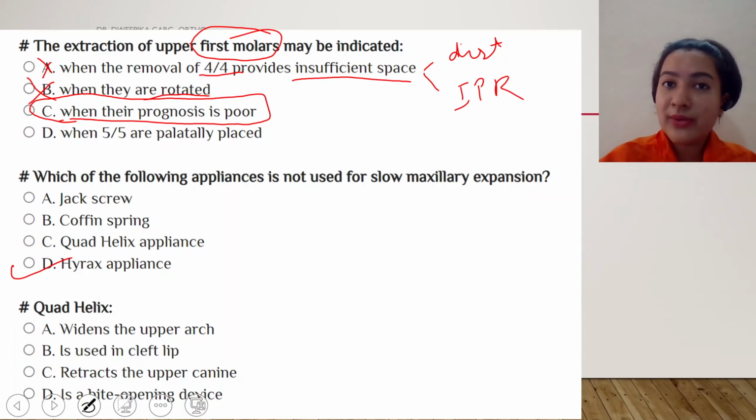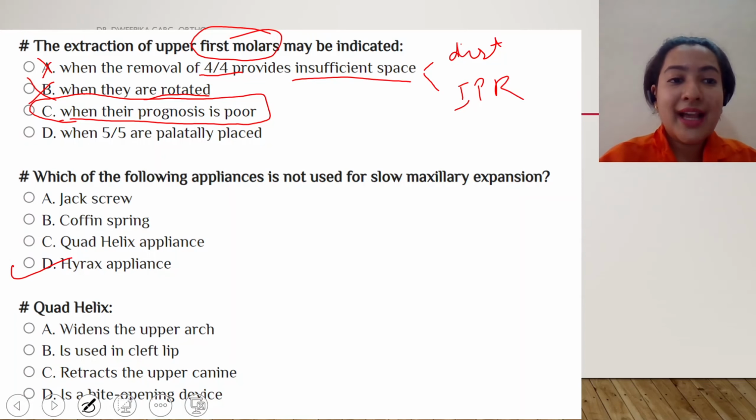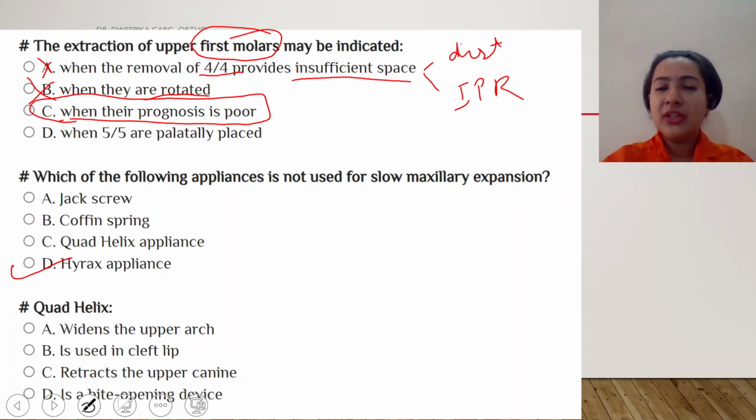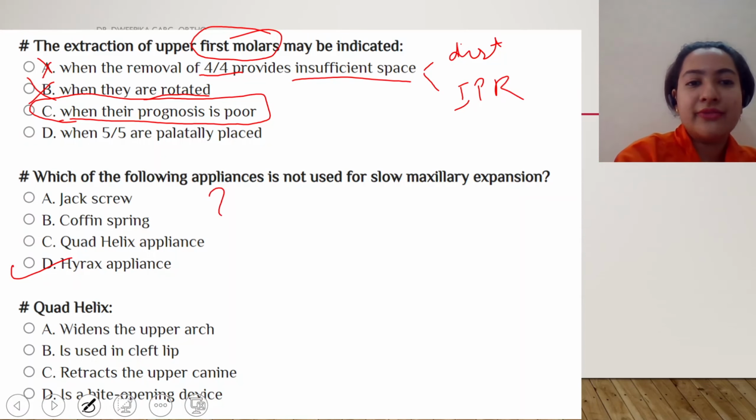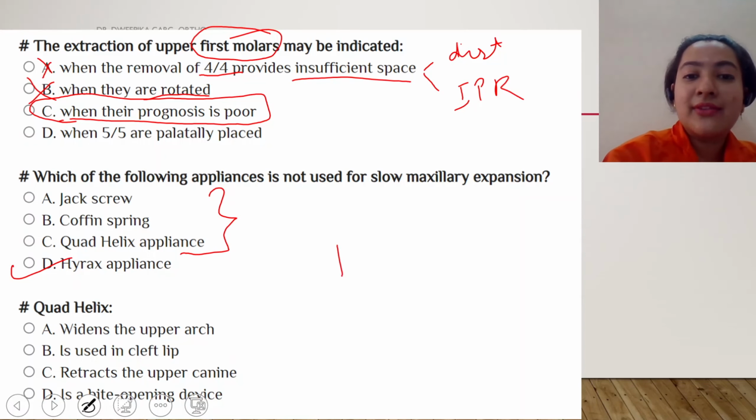We have seen how a Hyrax appliance looks in the previous videos. We have seen coffin spring also. I don't think we have seen quad helix, I'll show you the diagram of quad helix. But coffin spring we have seen previously and Hyrax we have seen previously and jack screw everybody knows. So these three things are for slow expansion and Hyrax is used for rapid palatal expansion.